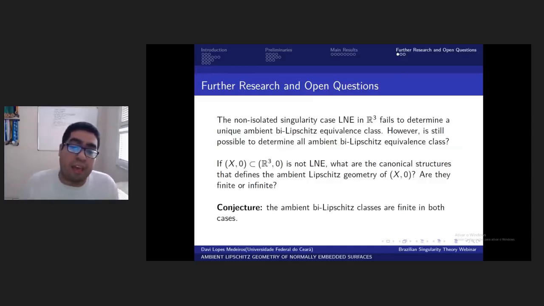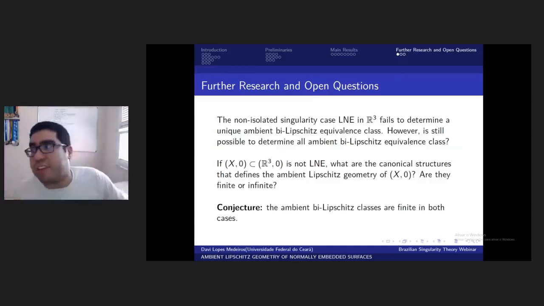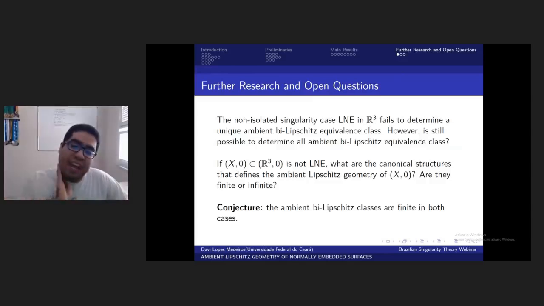In the LNE case, Birbrair and I have many sketches of proofs, but we do not want to present them today because we are not too sure yet about the validity. We are still looking at the details, so it's still a conjecture. And for the non-linear case, it's a very wide conjecture. I'm trying to solve this problem, and I think I had some progress applying moderate discontinuous homology, but I guess much work must be done yet.